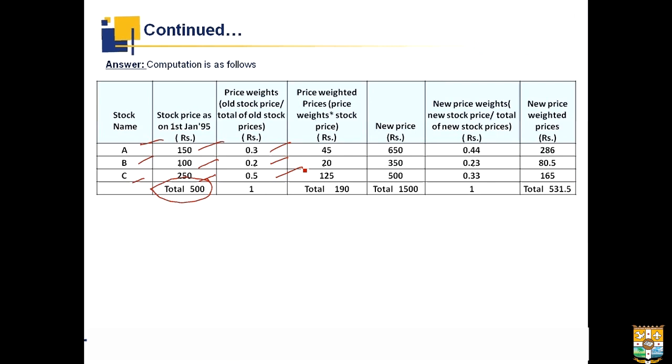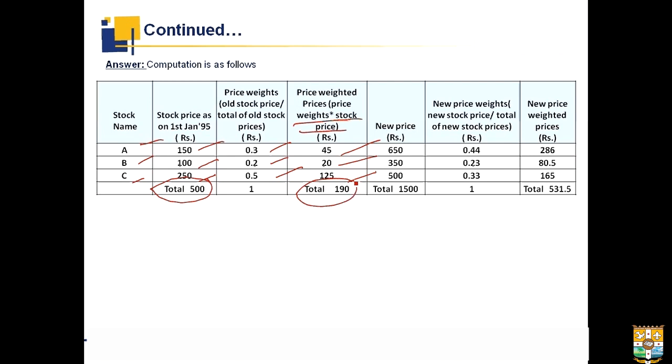Now, price weighted prices, that is price weights into the stock. So, over here we have price weights as 0.3 and the stock price that is there is 150. We have to multiply the price weights and the stock prices. That will give us 45 for A, 20 for B and 125 for C. When we total all three, it will give us 190 rupees.